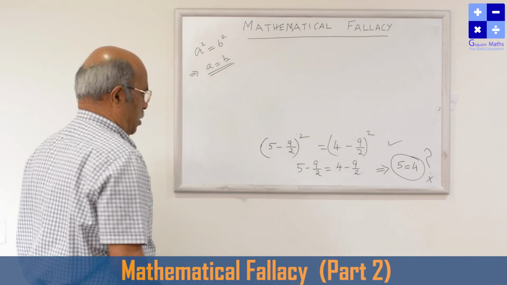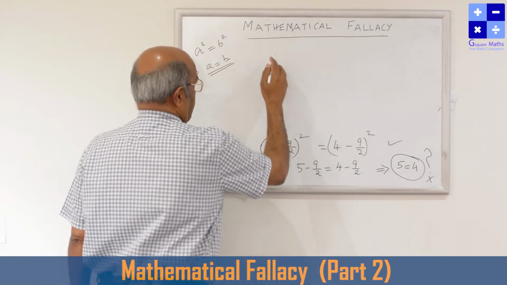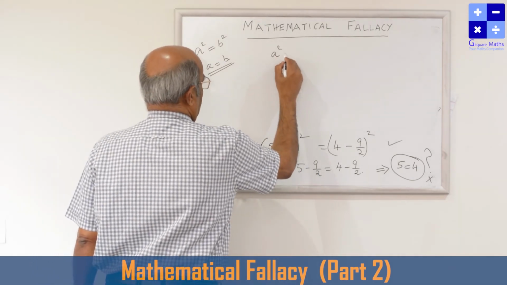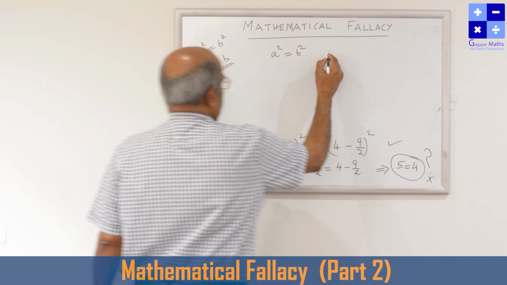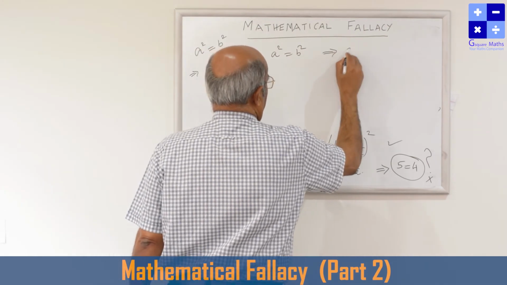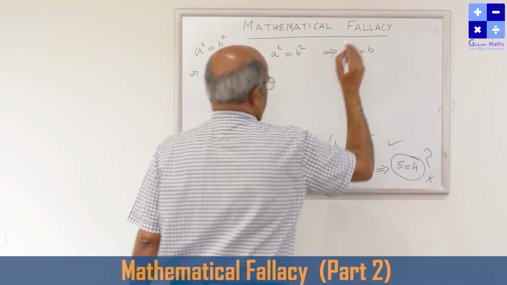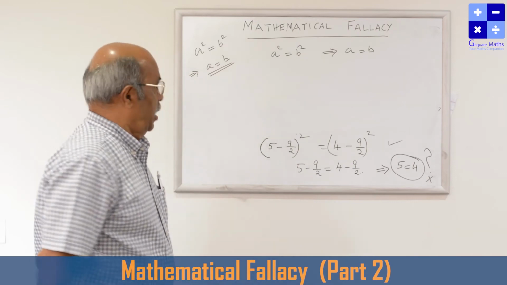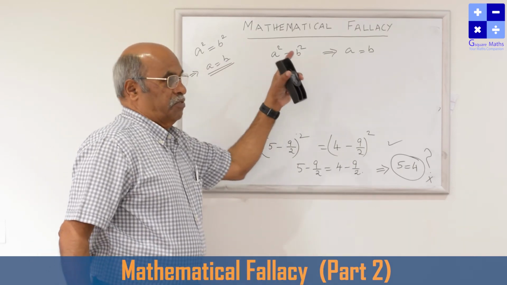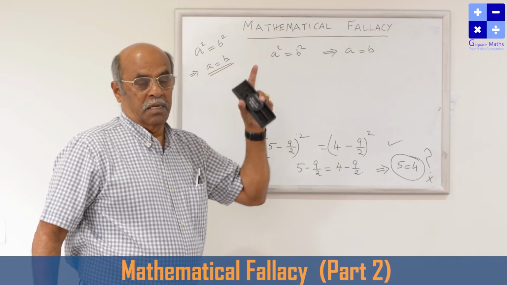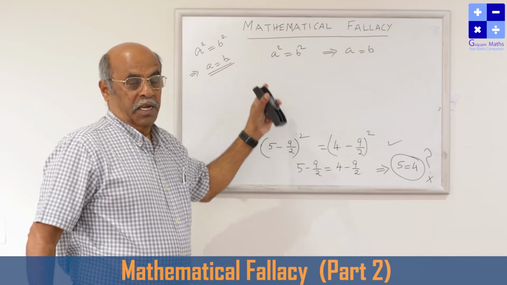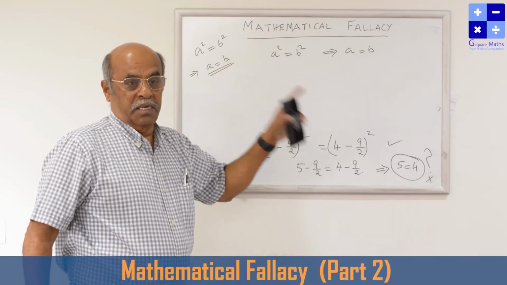What I did, I took a square root. A square is equal to B square implies A is equal to B, provided A and B are of the same sign. Provided A and B are of the same sign.